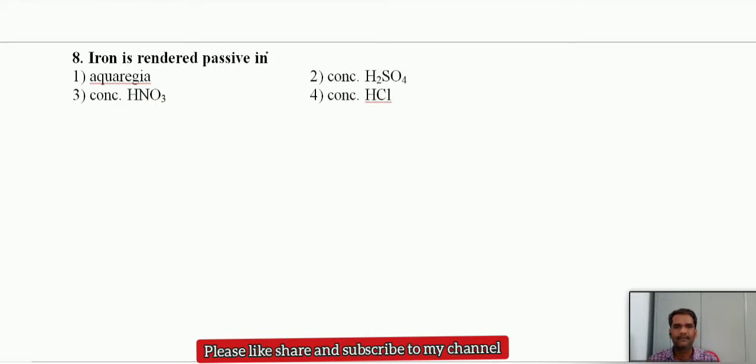Iron is rendered passive with which one? With concentrated nitric acid, it will show passive nature. Iron and aluminium also. Why do they show passivity? Because they form a protective oxide layer over the metal surface, and due to that protective layer, the further reaction of iron with nitric acid ceases. That is called passivity. So option 3 here.